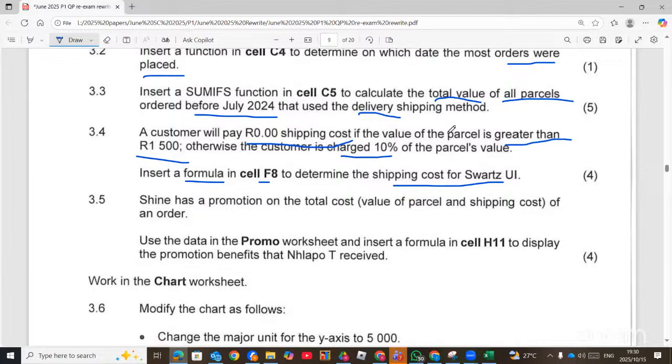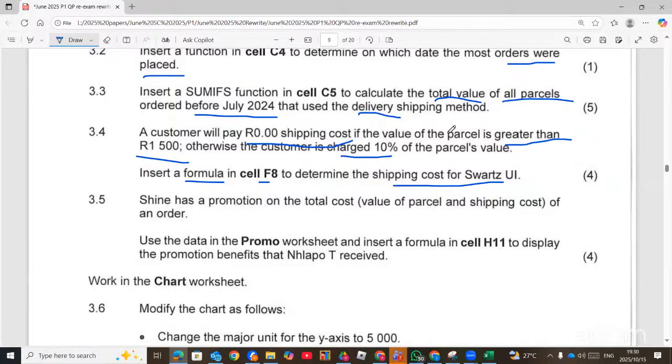Now, someone will say the question says we should use a formula. Remember, learners, a function is also a formula. If you are defining a function, it is a predefined or predetermined formula that's already there in the spreadsheet. So don't be confused.